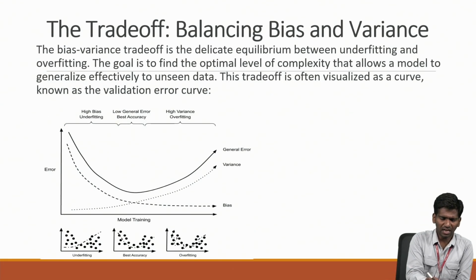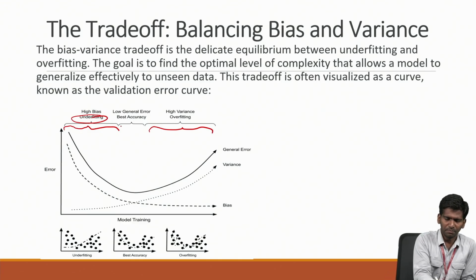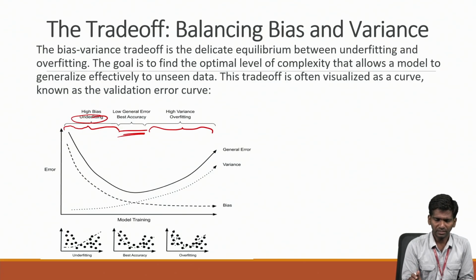So this is the graph. From here to here we say it has underfitting, that means high bias. This is overfitting. The region between underfitting and overfitting is called the best. So the best region is between underfitting and overfitting. That is what you can see here.